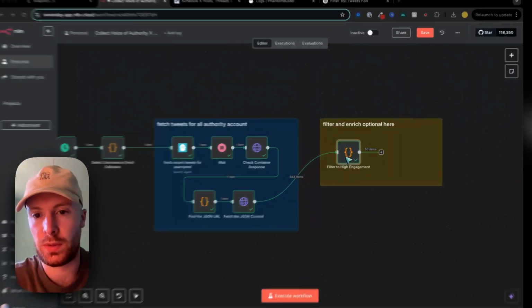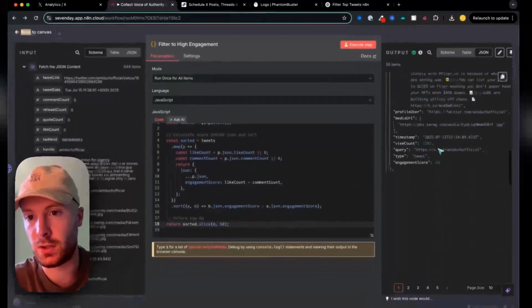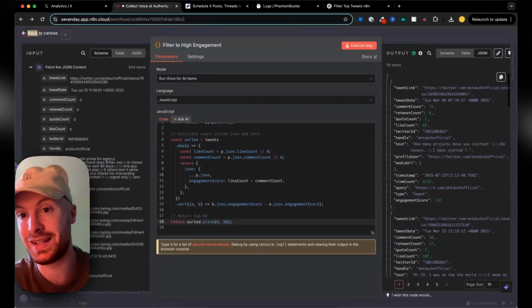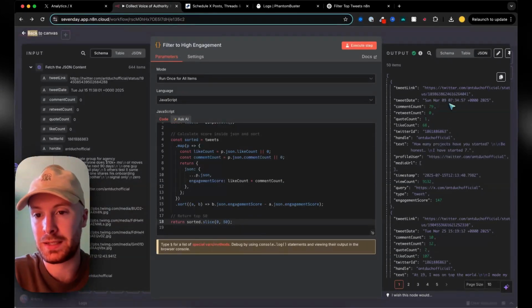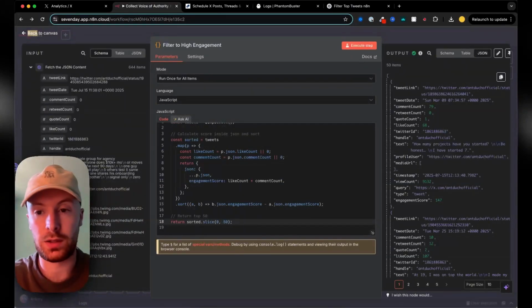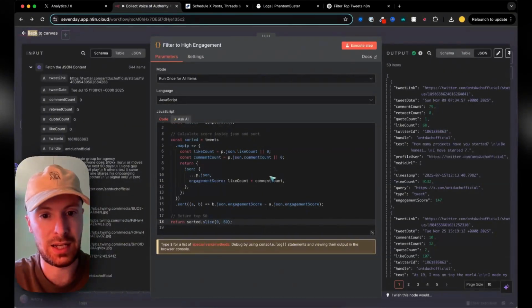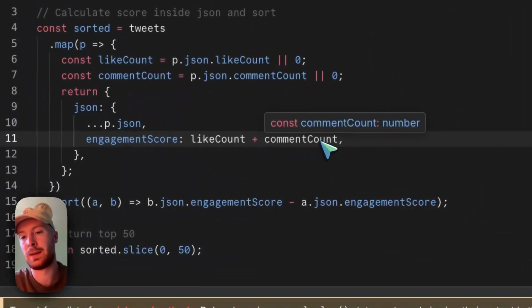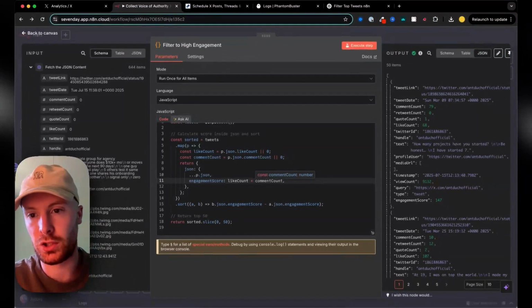And you can see if you open this up, what we get is just a bunch of my tweets from the past. You can see March here was the best performer. It was a simple question. I believe it actually went to a community, so that's also something you could include. I've just provided it an engagement score using the likes and the comments, and I've taken the best 50. Simple. Of course, you can change your logic to whatever you want.